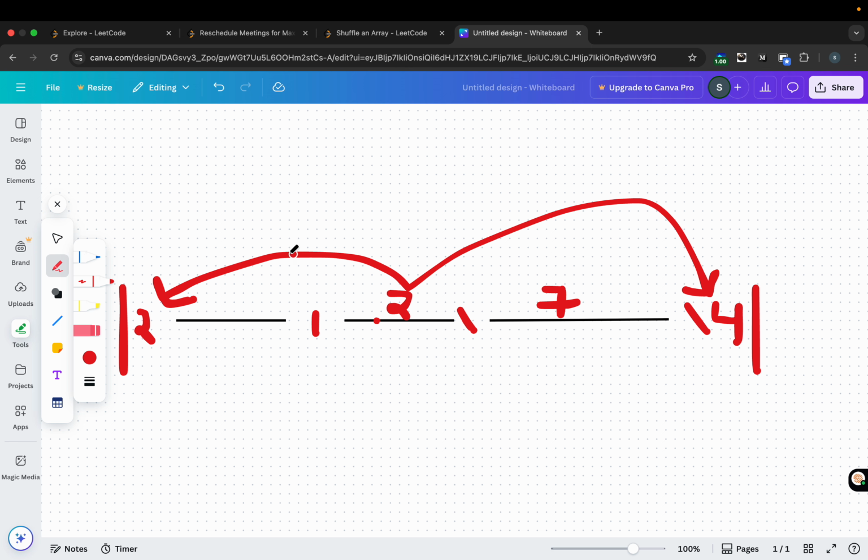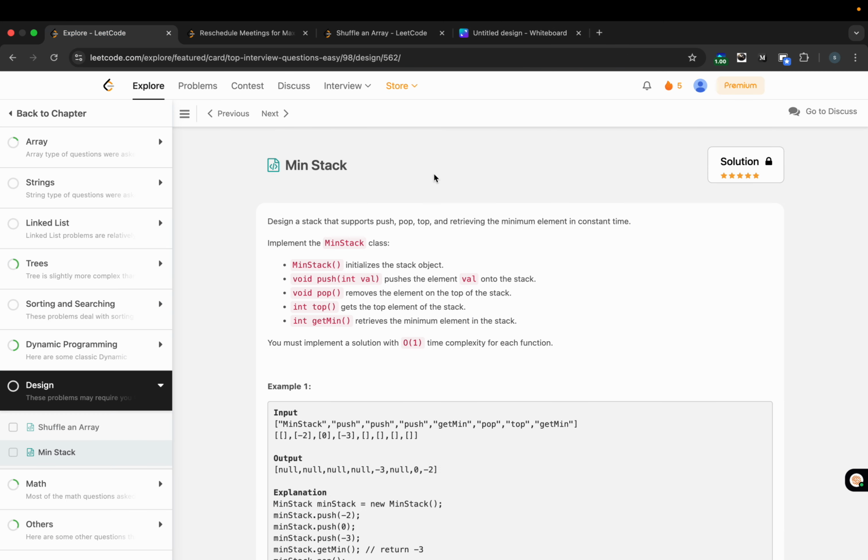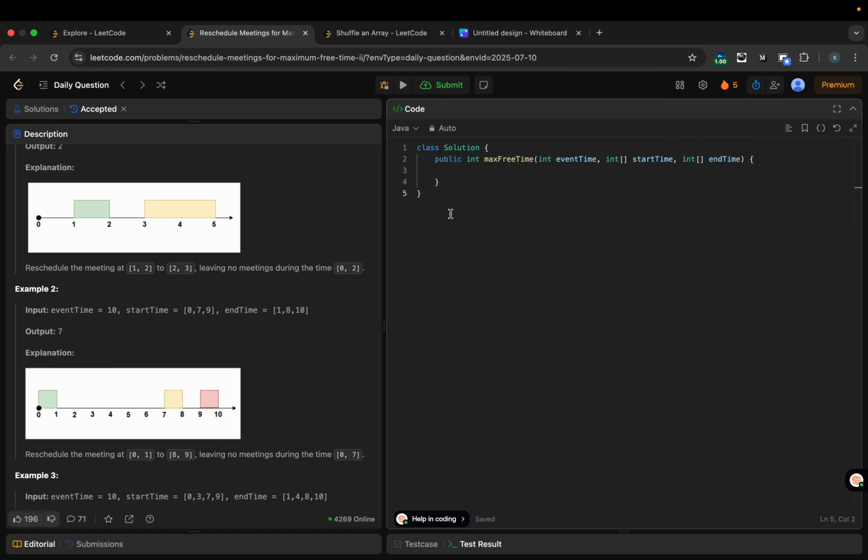So I can maintain these gaps in an array, basically how much gap I have, and then just check whether there is any gap with a time period greater than or equal to the current meeting's duration. The rest of it we will explore with the code. Let's go and try to code it.